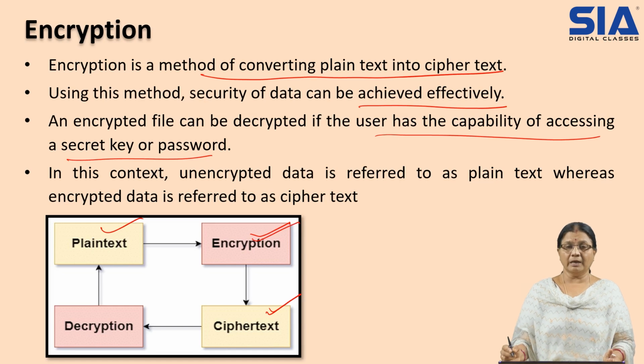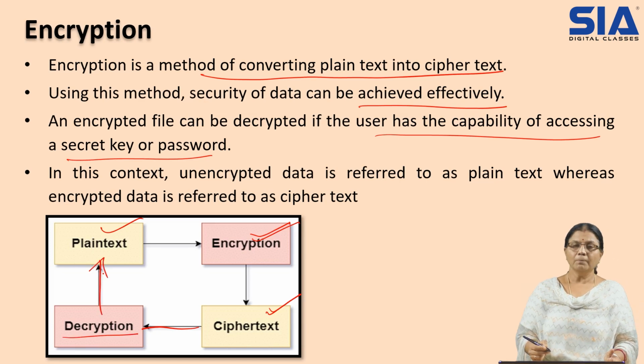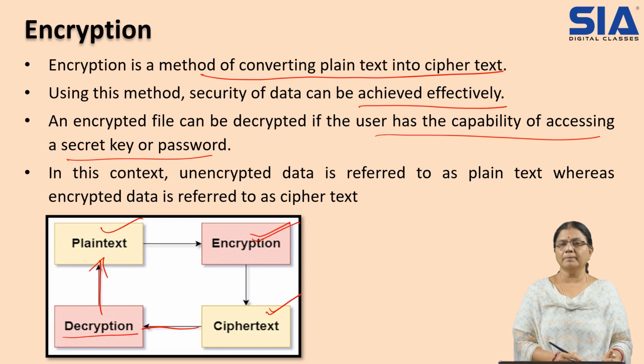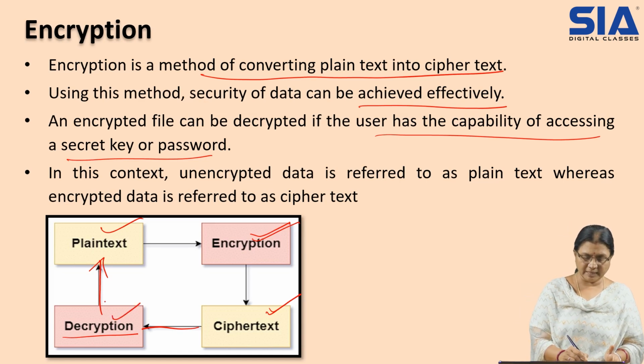That is one. Again, if we want to make that ciphertext into plain text, it is called decryption. So with the help of decryption, it is transferred again into plain text. This is a method which provides security. Unless we have the private key, or secret key, you cannot decrypt this into plain text.